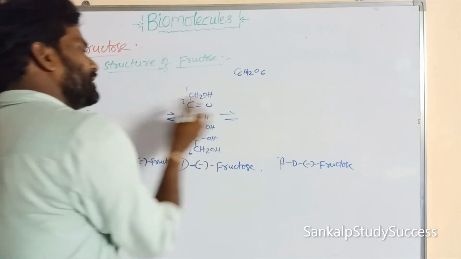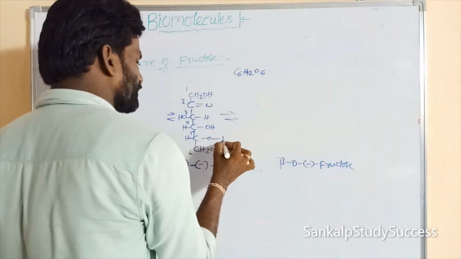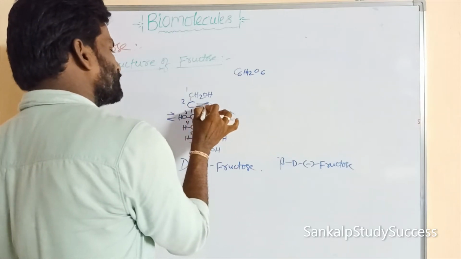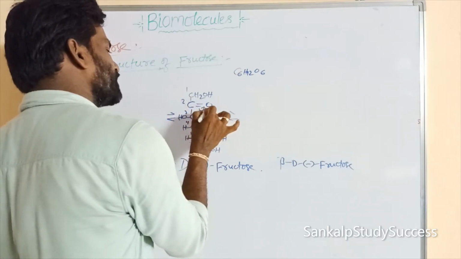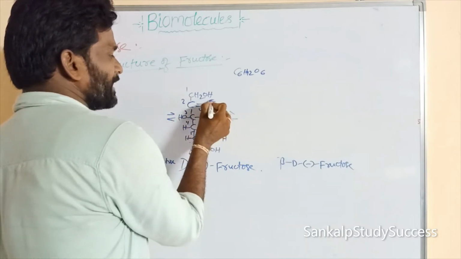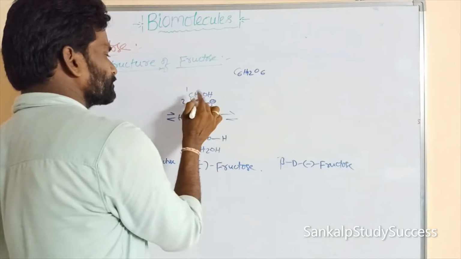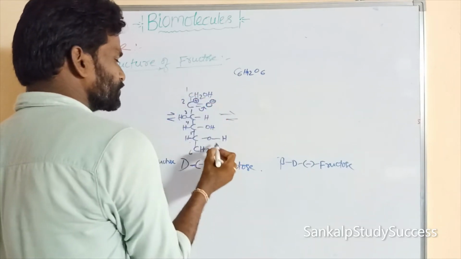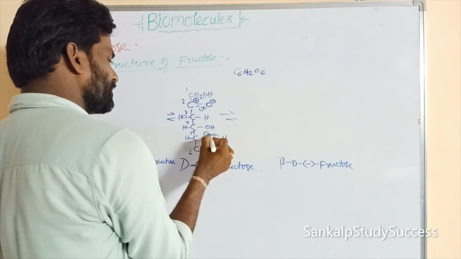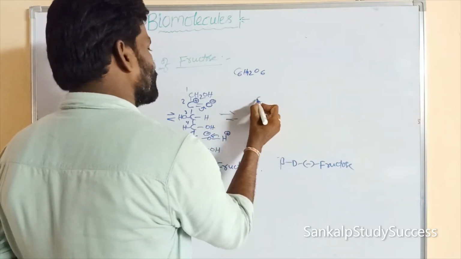The pi bond always shifts towards the electronegative atom: O carries negative, C carries positive. So the O-H bond is shifted towards the O side, giving O minus and H plus.